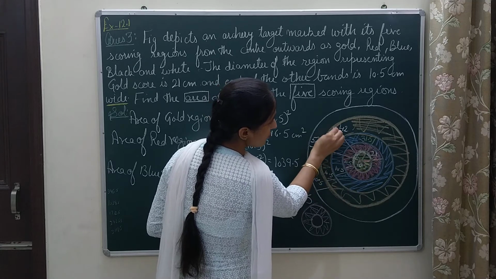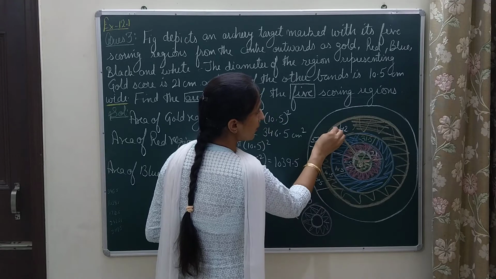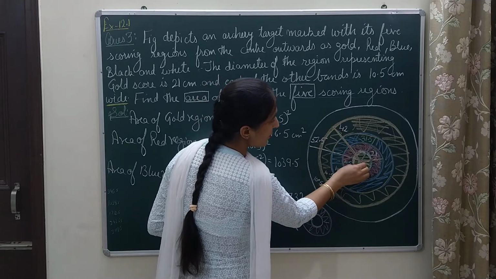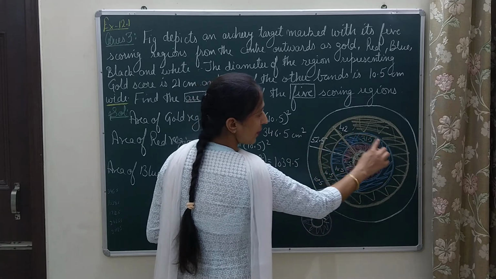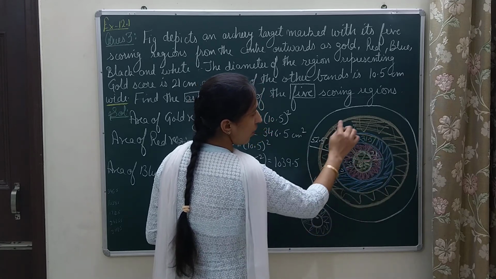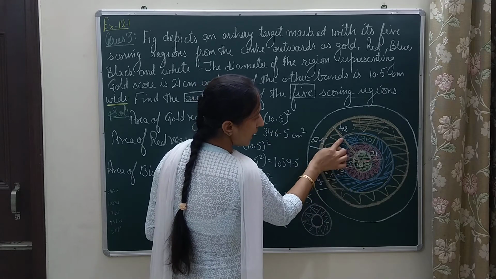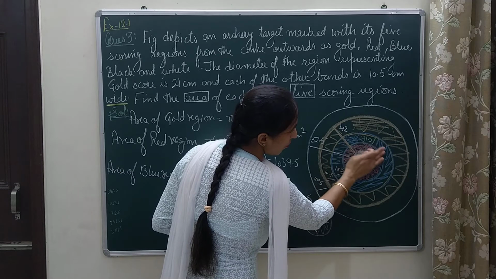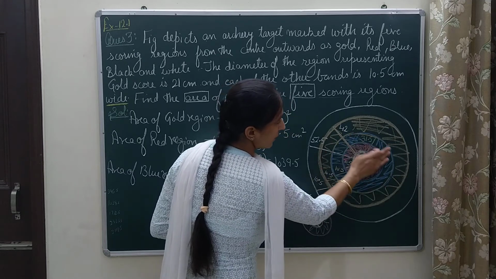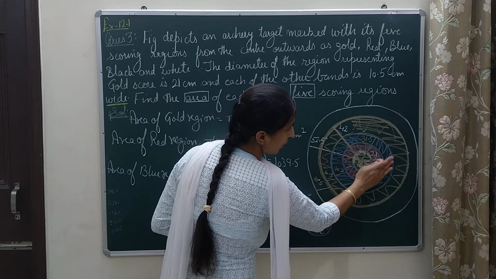Now the radius of this black region, if I see from the center to the boundary of it, the whole gap is 42. So out of this full circle, I will be subtracting this inner circle. Now the outer region has radius 42 and the inner circle is the circle I have to subtract. Out of this black region, I will be subtracting this whole portion.